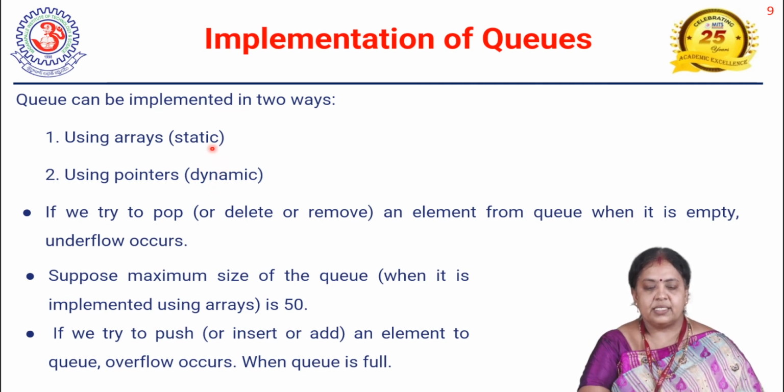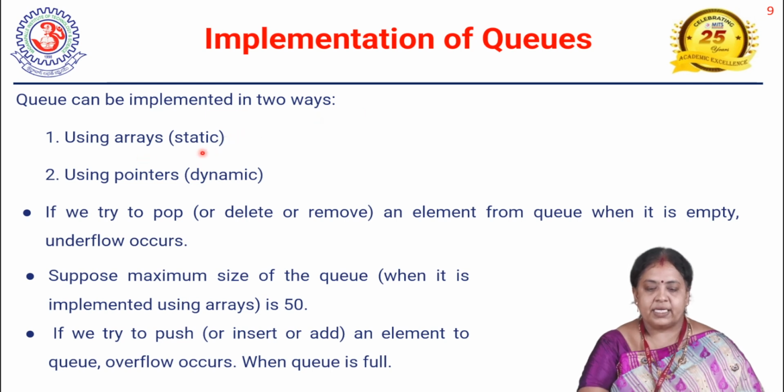Static means it does not change. For example, suppose we have allocated an array of 10. That means we can insert only 10 elements, and only from those elements can we remove. The space allocated for the queue is 10 elements only. Insertion is done at the rear position and deletion is done at the front position.